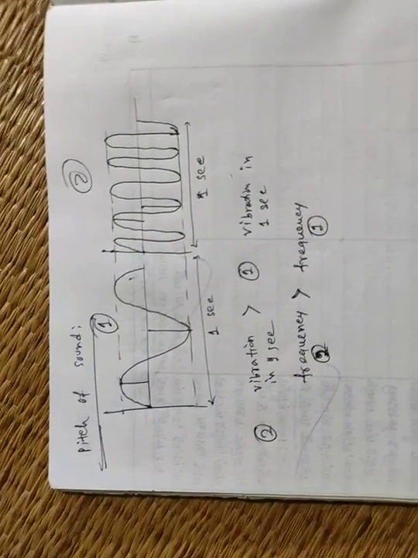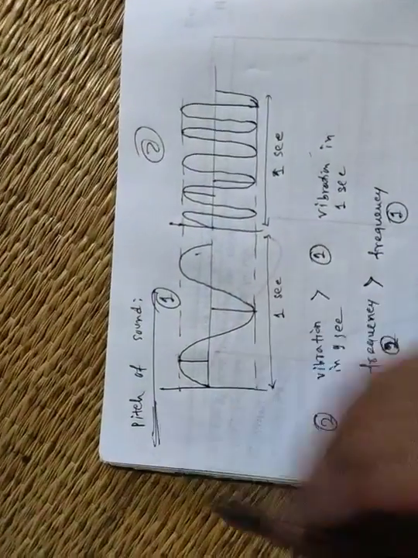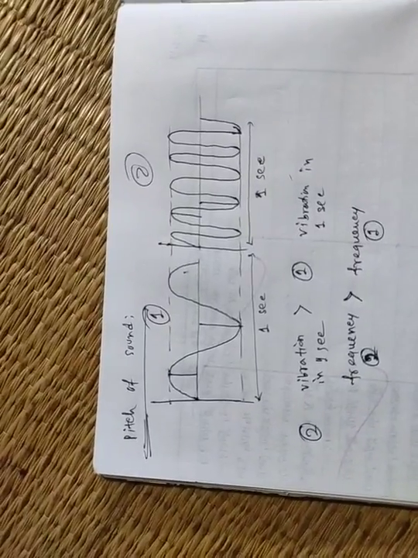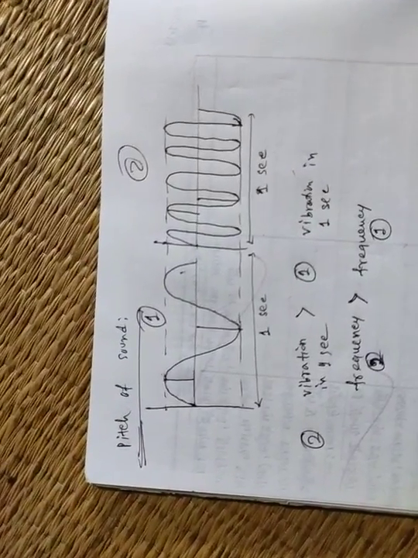Why? Loudness is the same, so there must be a property which can differentiate the female voice and the male voice, and that property is called the pitch of the sound, and this pitch depends on the frequency. The loudness of mom and dad is the same, so here the frequency matters.